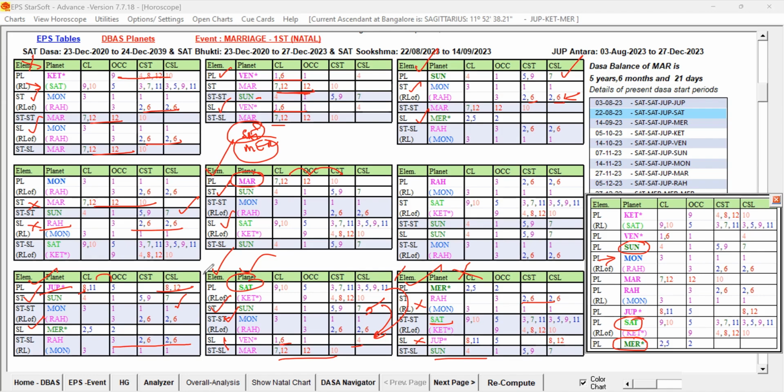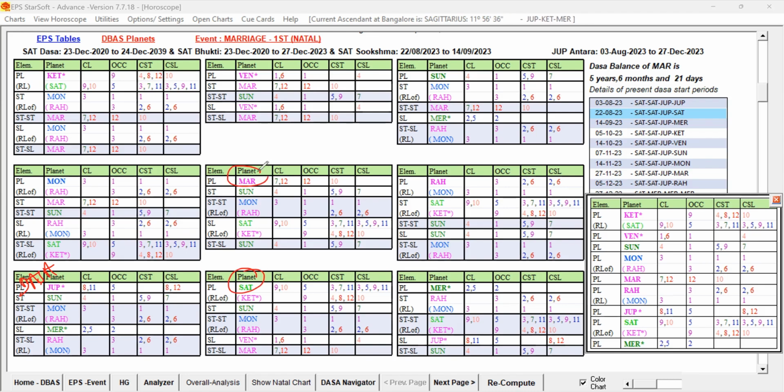So let me erase this marking so that we can clearly analyze the remaining planets, I mean, the planets we have selected. We can do the comparative study. So Jupiter is the Dasa, and Saturn or Mars or Sun. These 3 planets, out of them, which is the strongest one, which will favor the marriage? Obviously, after Jupiter Dasa, Sun, Saturn Buddhi will be coming first. Because of that, we cannot choose Saturn. But you can check whether Saturn or Mars or Sun are having the strong favorable key planets in their rulers.